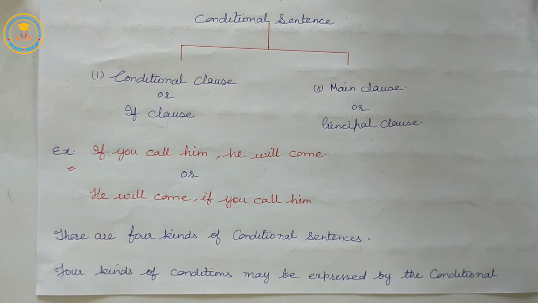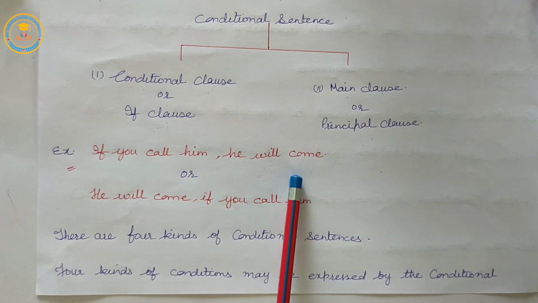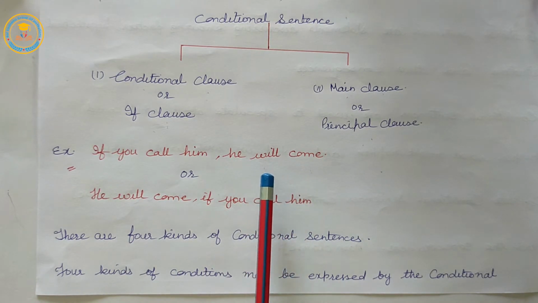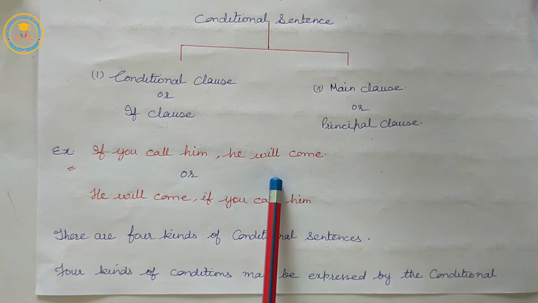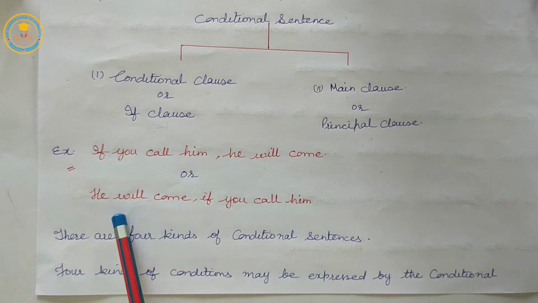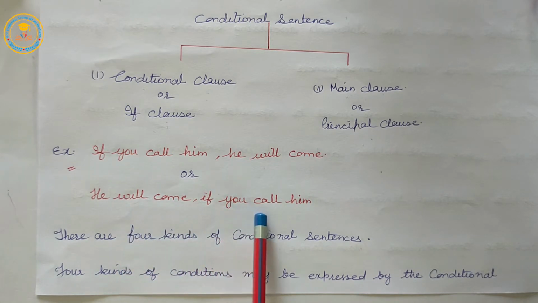So here it is not necessary that the sentence structure would always be conditional clause plus principal clause. The sentence may also be in the form of principal clause plus subordinate clause, or if clause. Here we have written, if you call him, he will come. It may be principal clause plus if clause: he will come if you call him.